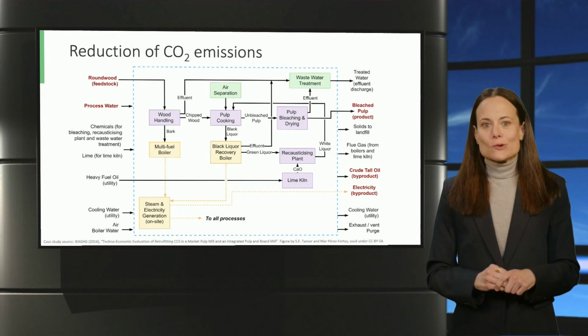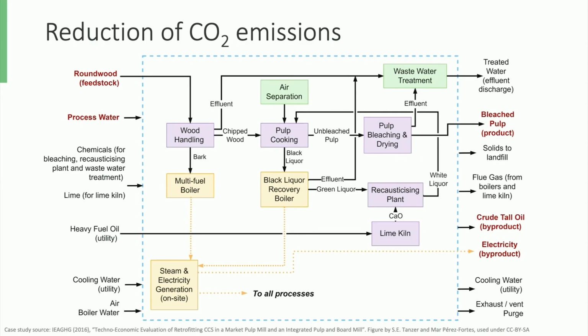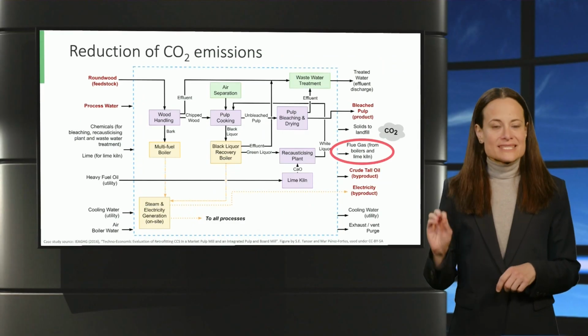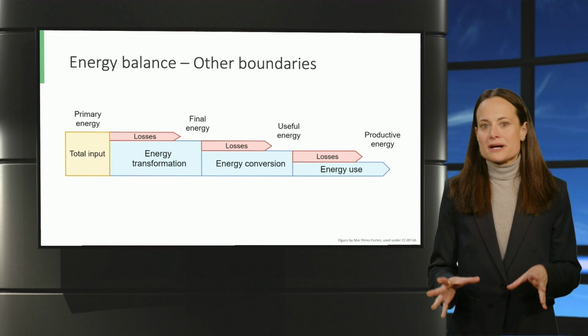Let's then take a closer look at our pulp mill streams. The decrease of the specific energy consumption and the increase in the material efficiency will allow a decrease in inlet resources, which will be translated into a decrease in process-related CO2 emissions. In case you are wondering where carbon capture and storage would have a role, it will capture the CO2 emitted, highlighted in the image, virtually not emitting any CO2 at the end of the process. I said virtually because boundaries matter.